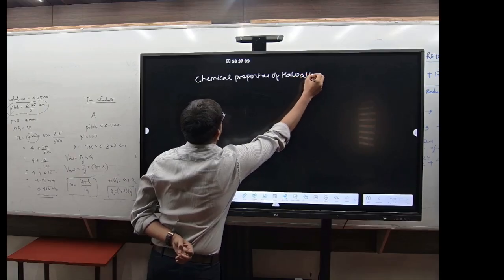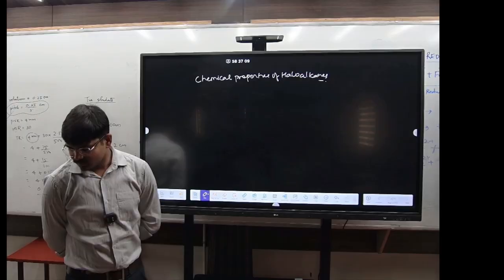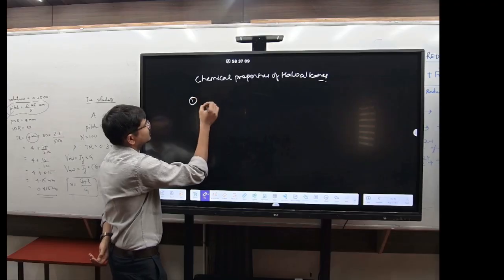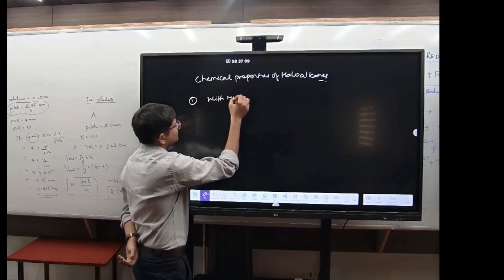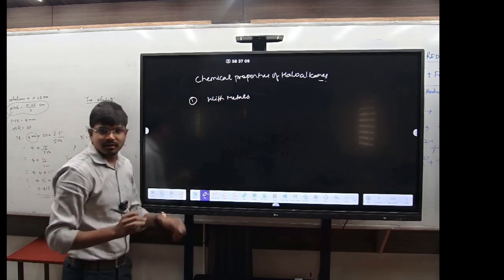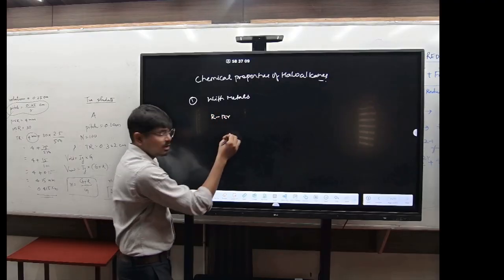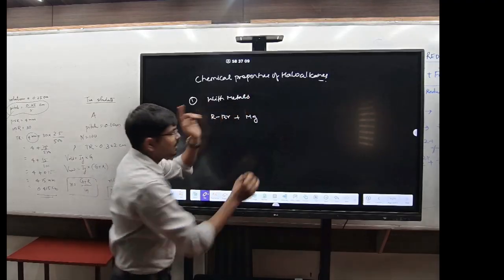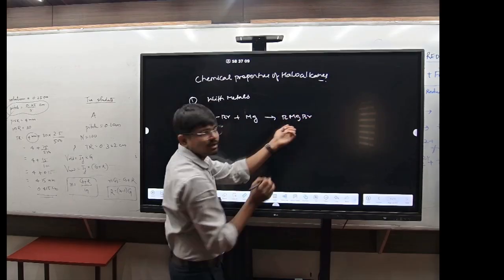Chemical properties of haloalkanes की बात करें. Clear? Write down. See here. Suppose you are treating with the metals. Reaction with metals की बात करते हैं. Suppose you have RBr, right? Clear? Now you are attaching with the Mg. So this will form the kya? RMgBr. It is a Grignard reagent.